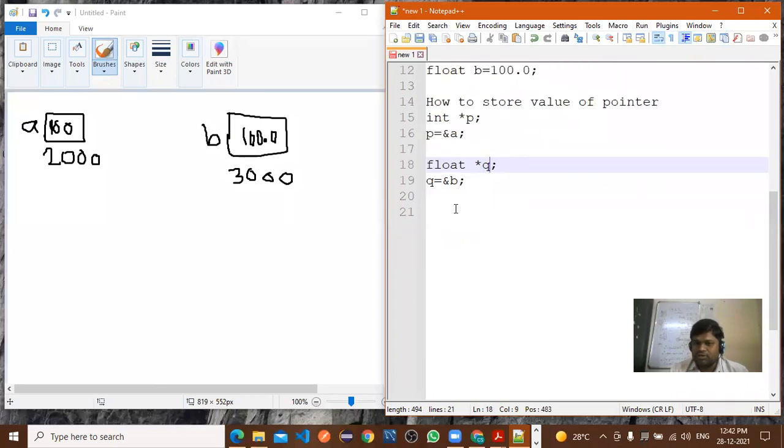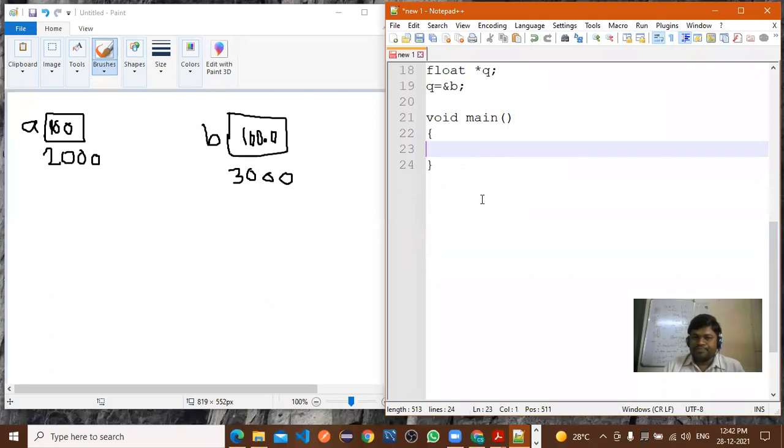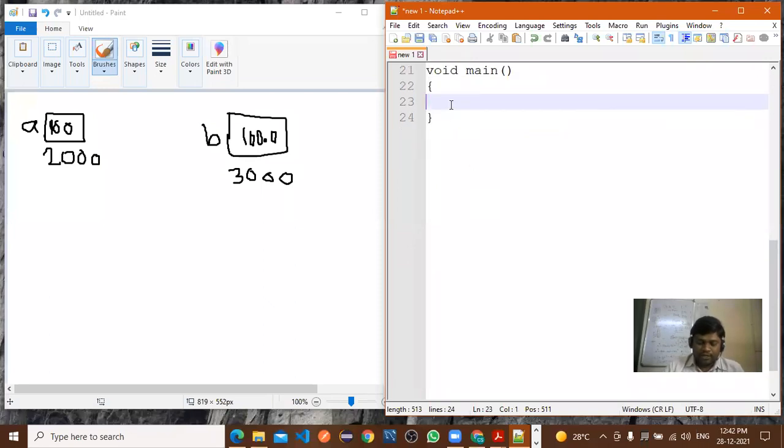Now we'll see one simple program so that you will understand all the things, right? So here I will write one simple program, while main. A simple program is given so that you will get a clear idea. So this is your program. Is it visible to all? So this notepad is visible clearly. Now here I will write separately.